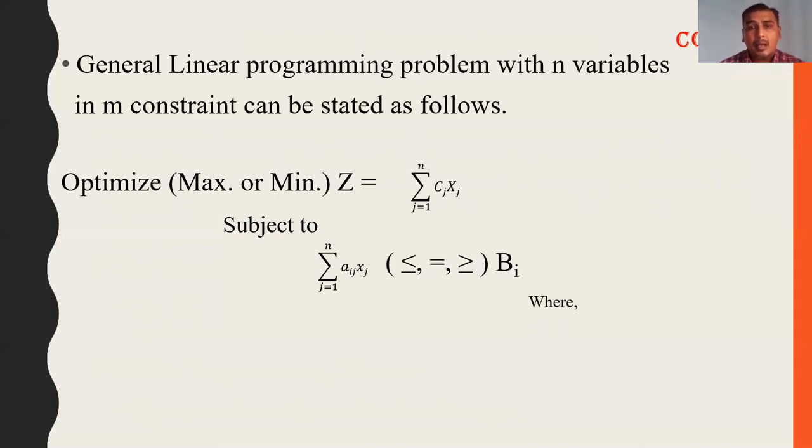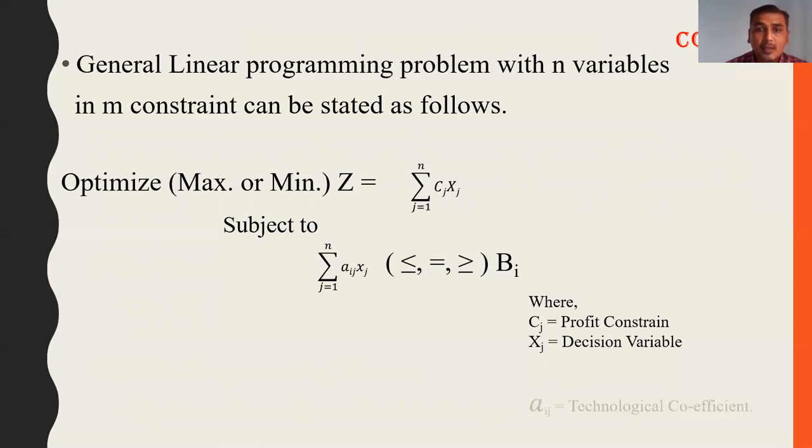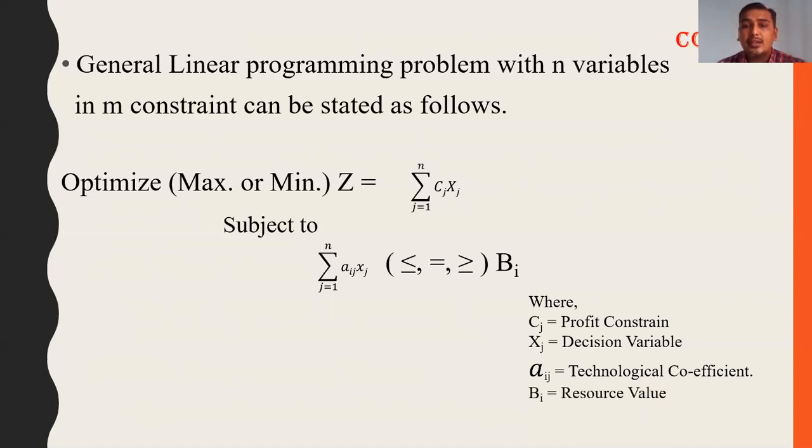Here, Cj is the profit coefficient, Xj is the decision variable, Aij is the technological coefficient, and Bi is the resource value, where i equals 1 to m and j equals 1 to n. This is the simple statement of optimization: Z equals summation j equals 1 to n, Cj into Xj, subject to summation of j equals 1 to n, Aij into Xj, less than or equal to, greater than or equal to, or equal to Bi.